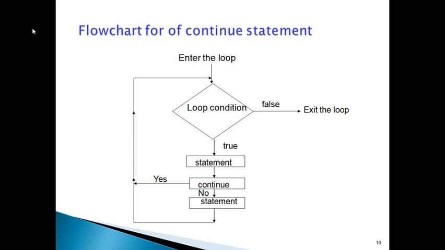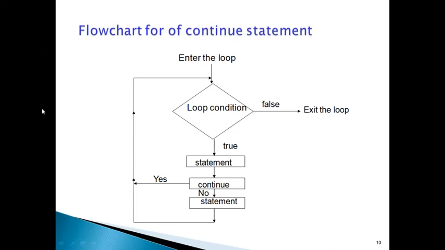After entering the loop, whenever it executes the continue statement, based on some condition which we write in the if control statement, it immediately passes the control to the beginning of the loop. It ignores the remaining statements of the loop.